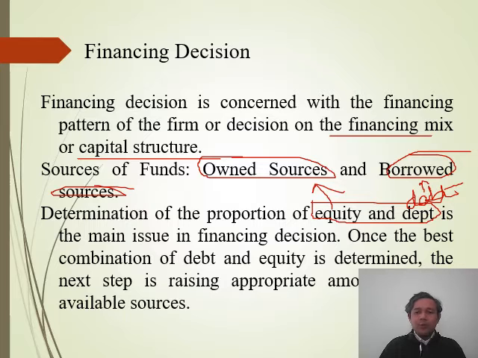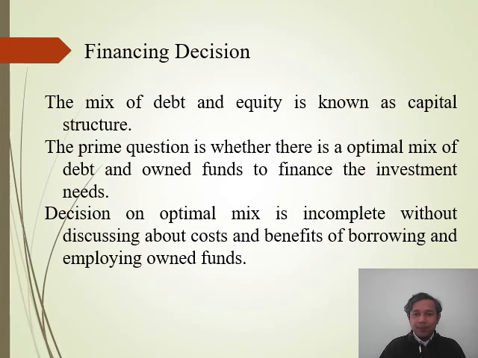So both sources must have a proper balance in the firm, because if we don't have an appropriate mix between them, then it could cause a crucial problem for the financial organization. So a proper combination of equity source and borrowed source is required whenever we are talking about financing decisions.